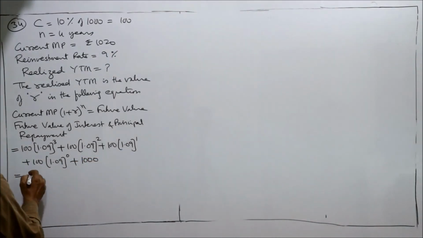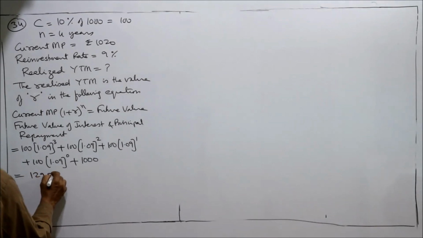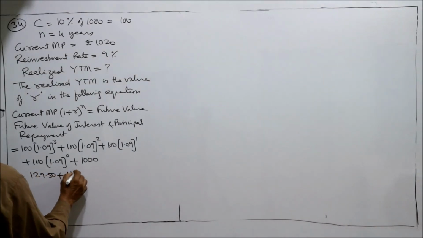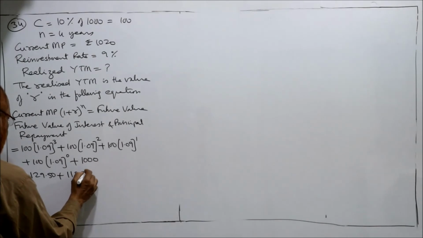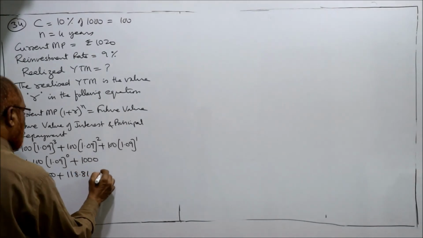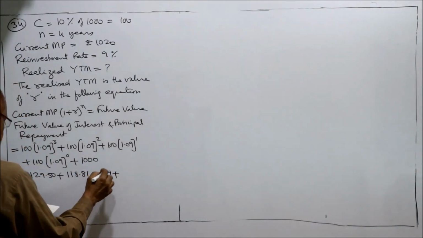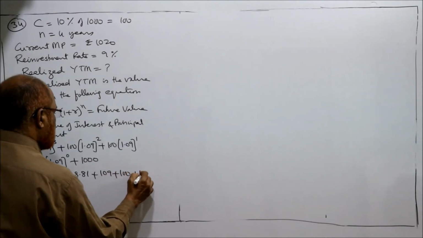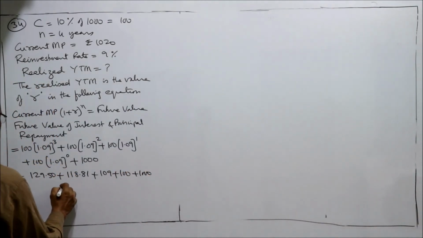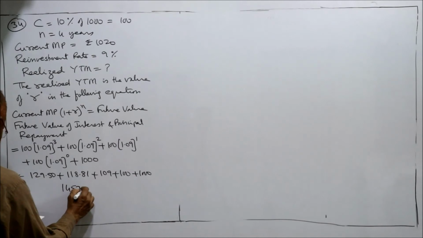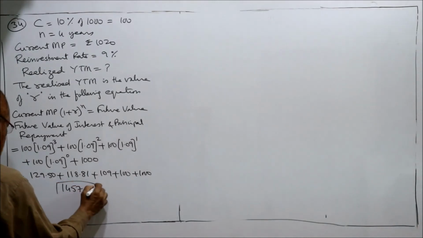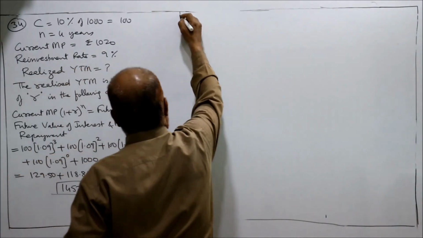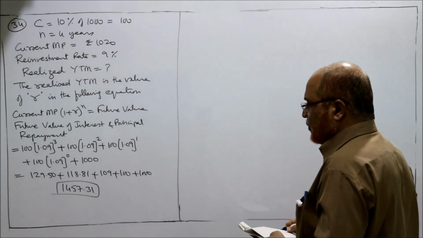So it will be 129.50 plus 118.81 plus 109 plus 100 plus 1000. So 1457.31. This is the future value.